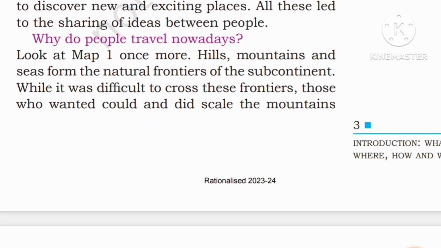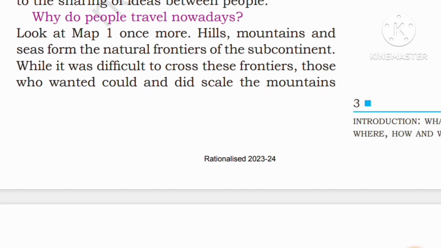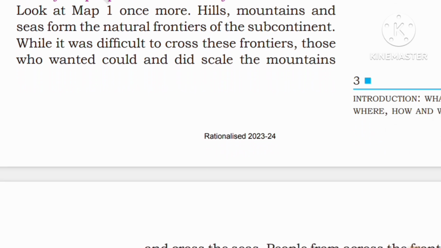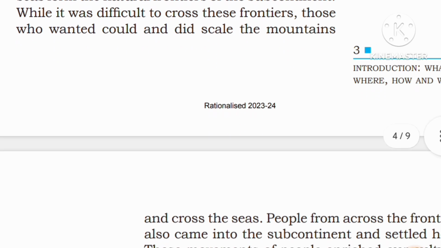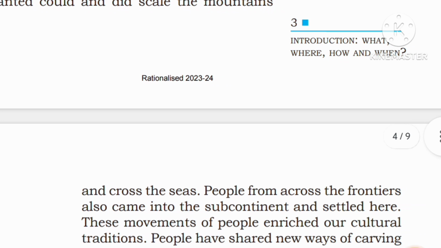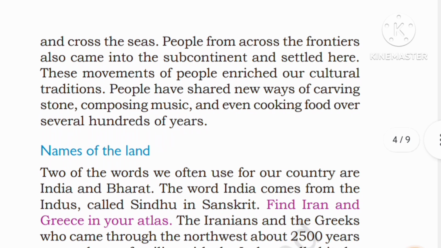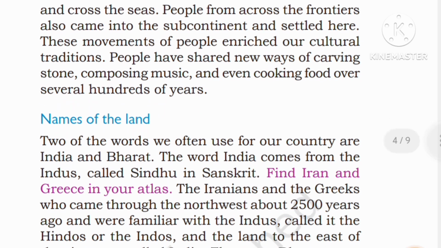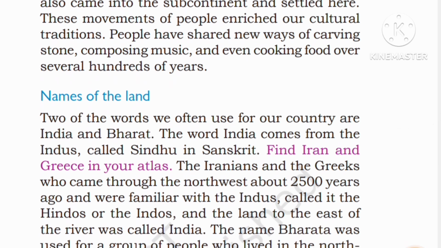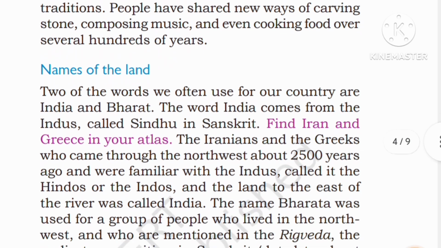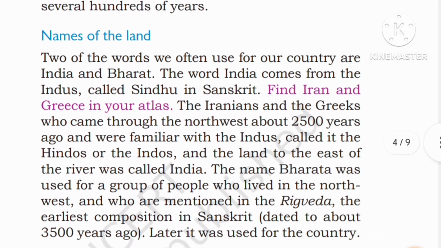Look at the map once more. Hills, mountains, and sea form natural frontiers of the subcontinent. While it was difficult to cross these frontiers, those who wanted could and did scale the mountains and cross the sea. People from across the frontier also came into the subcontinent and settled here. This movement of people enriched our culture and traditions. People have shared new ways of carving stone, composing music, and even cooking food over several hundred years.